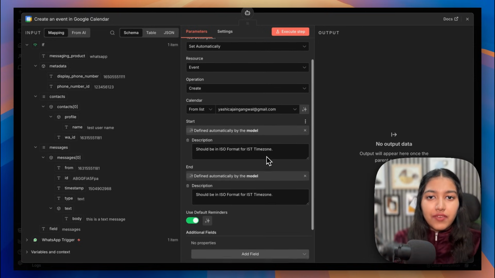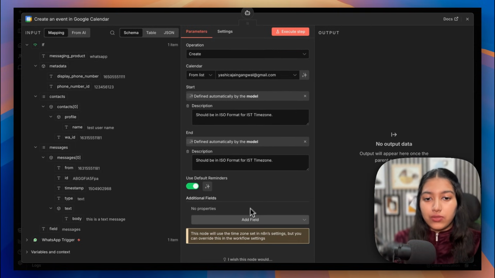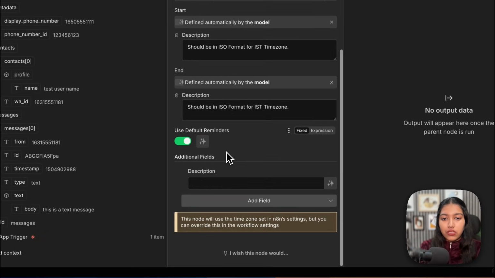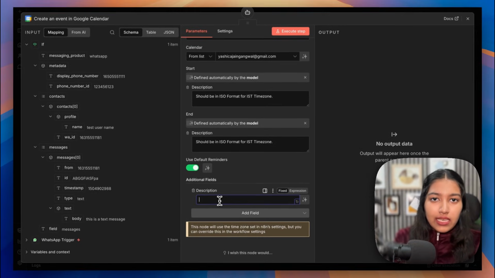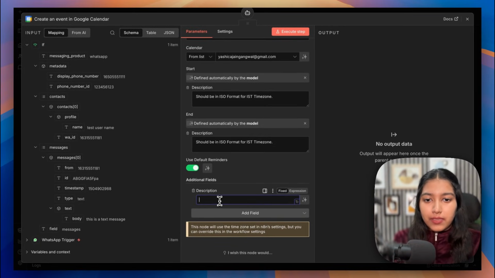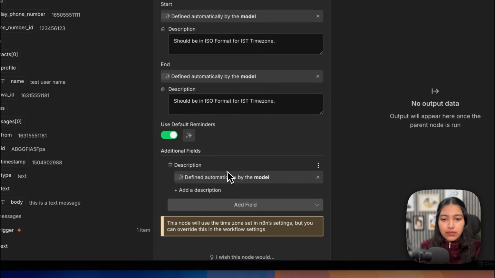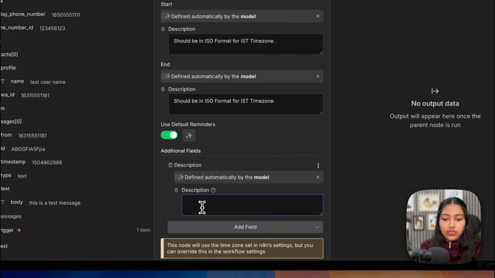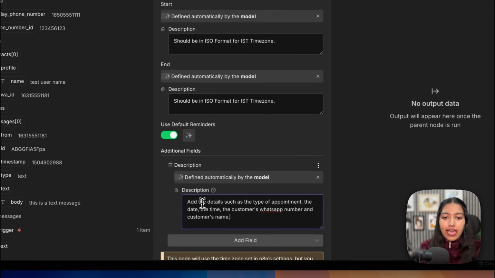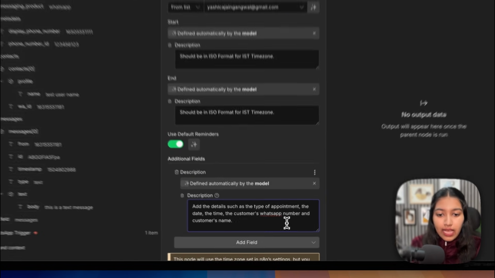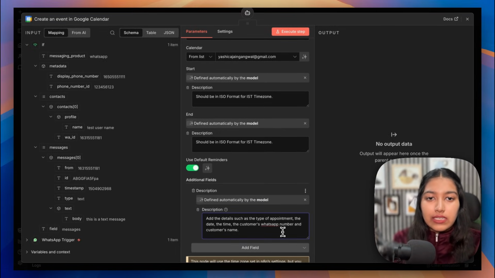So just creating the event with the date and time does not fulfill our use case. We also want to add a description that tells us the patient's name, the phone number, the appointment type, etc. Again, this is also filled in by AI, but we're going to give it a description. I've simply said to add the details such as the type of appointment, the date, the time, the customer's WhatsApp number, and the customer's name. So in that Google Calendar event, it will be clearly mentioned in a very readable format.